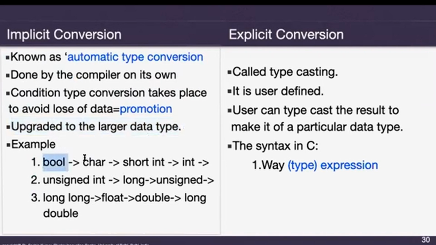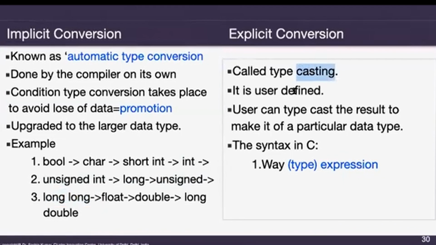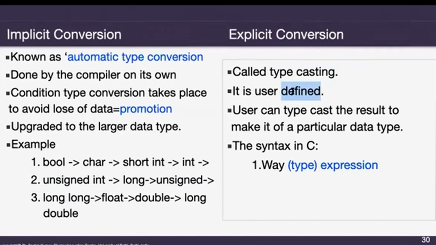Like bool will convert to character, character will convert to short, short to integer, then unsigned int may convert to long, like that it will happen. So it is towards increasing the size of the data type. The other is called typecasting. Okay, it is user defined. The programmer who is writing the program defines it, and you do it by using this: you have an expression or variable, and then you place these brackets, and in them you write what type you want this expression to be converted into. So we will see an example of it.